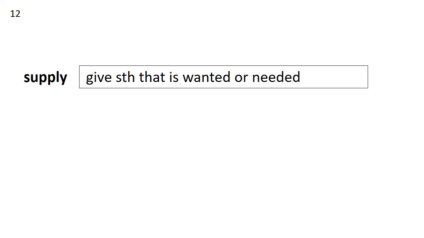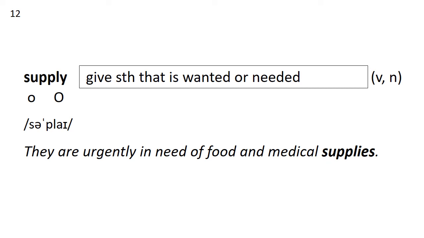Number 12 is supply. Supply is give something that is wanted or needed. It could be a verb or a noun. How many syllables? Supply. 2. Stress on the second syllable. They are urgently in need of food and medical supplies.